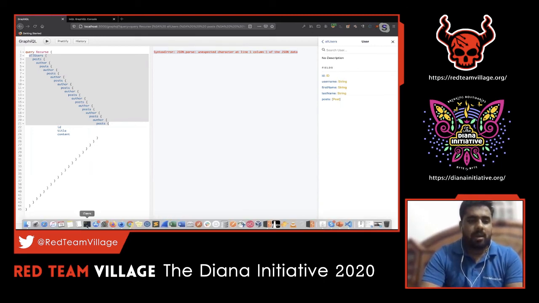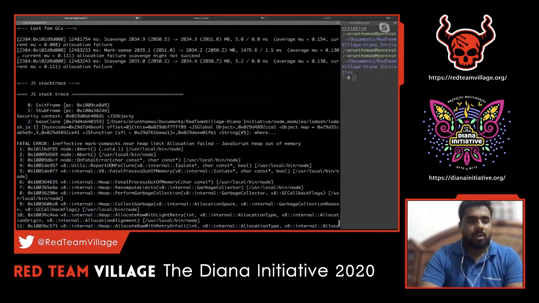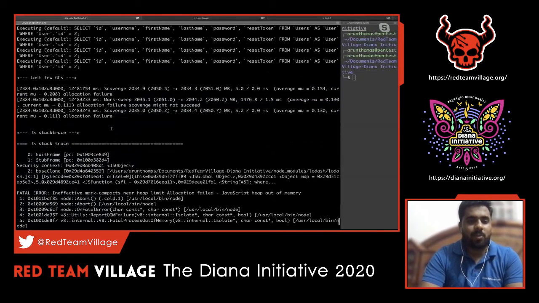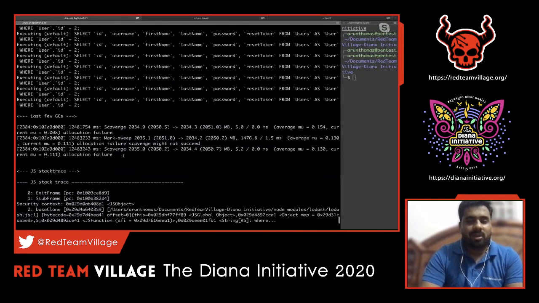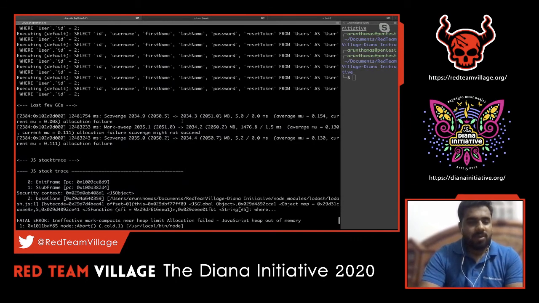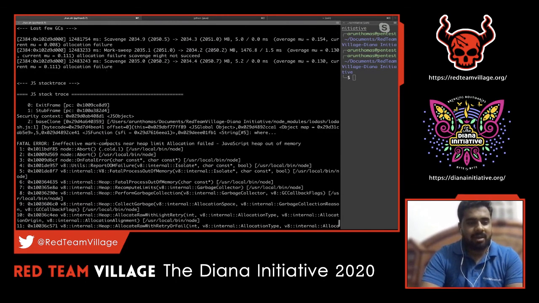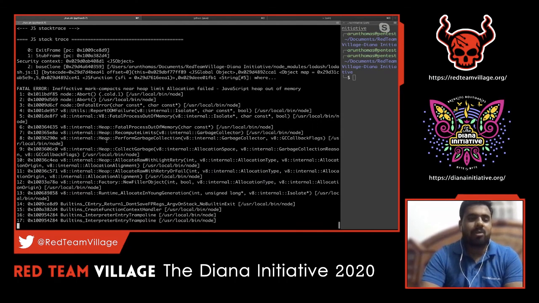What happens in the backend? You can see here there's a clear JS stack trace that has come into play. It means that the resource exhaustion already happened here. So the application literally crashed, and it couldn't process that much data to retrieve from the server. You can see here the JavaScript heap out of memory. Since the application is locally run, this is the case, and think of it on the server as well.